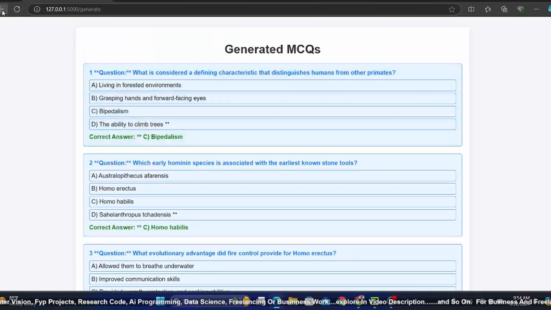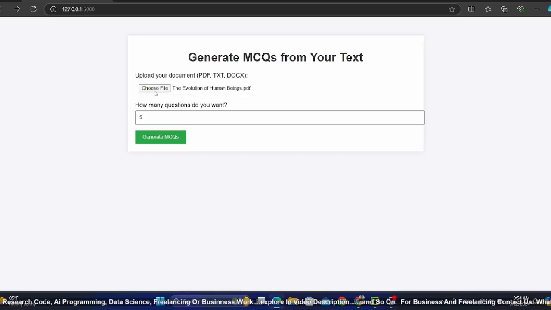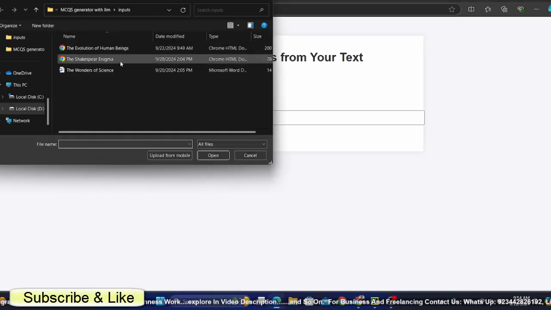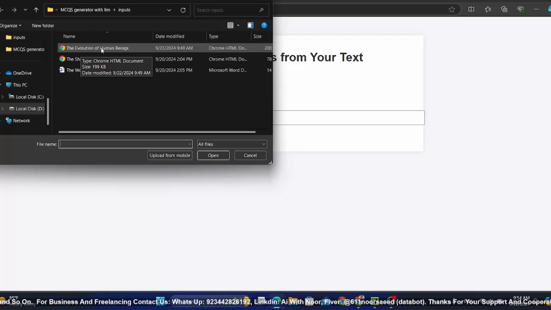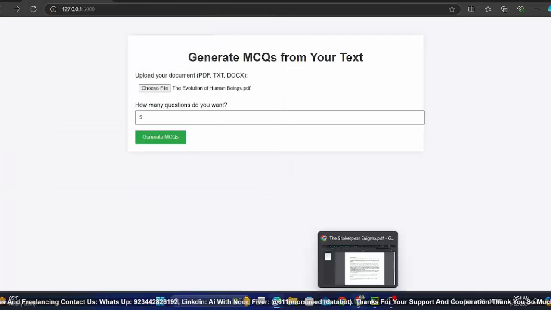Let me show you again. Here you will have to upload any TXT or PDF or any Word file. So for now I am going to upload this evolution of human beings. This is a PDF file. Let me show you.